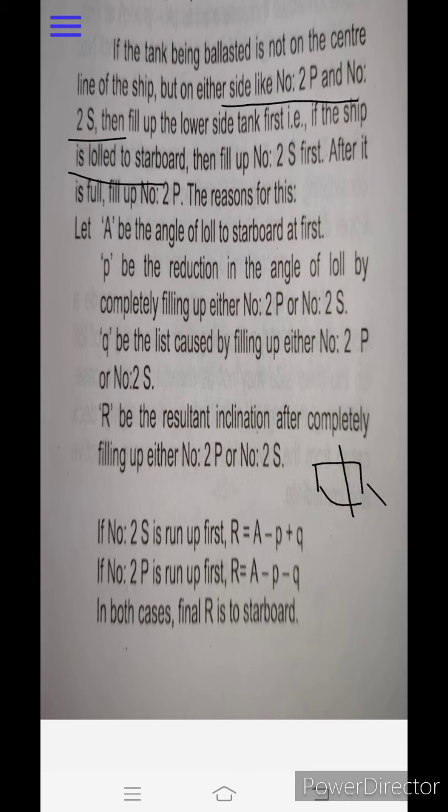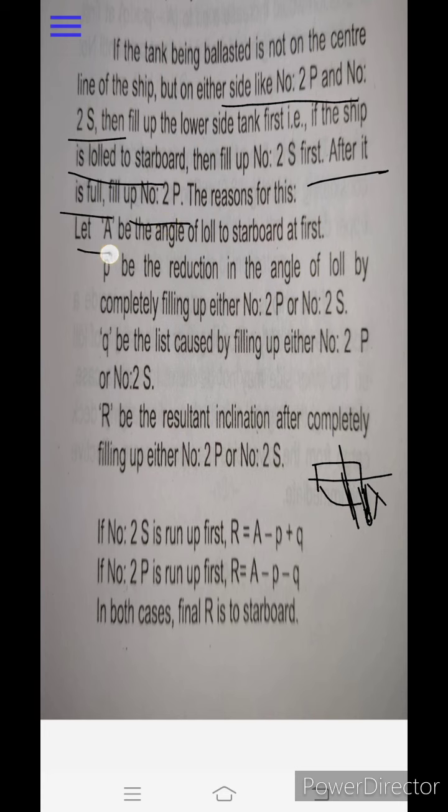After it is full, fill up the number 2 port. The reason for that: let A be the angle of list. I have already shown in the previous part that once we fill up the lower side, when we are loading cargo or anything on a ship, the center of gravity will move in the same direction. Right now the center of gravity is here and we are loading at the bottom, so the G will shift downward. Once G has shifted downward, now fill up the number 2 port.